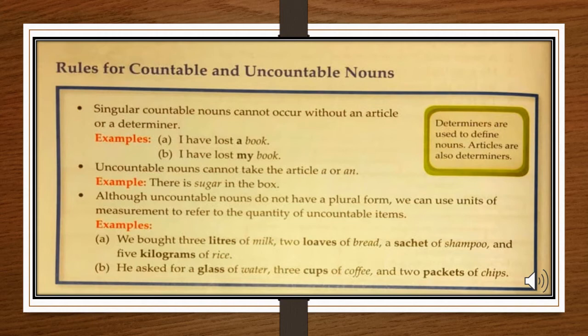For example, I have lost a book. Here, a is a determiner or an article which is defining the book. Now, I have lost my book. Now, my is a determiner because it is defining the book.